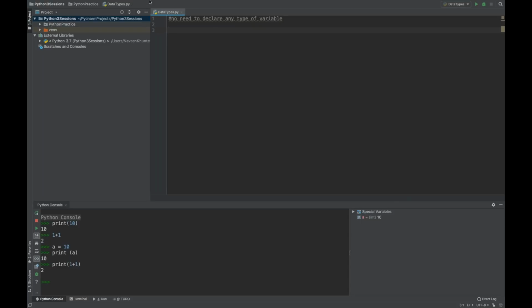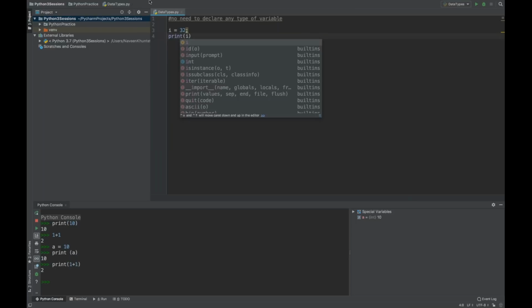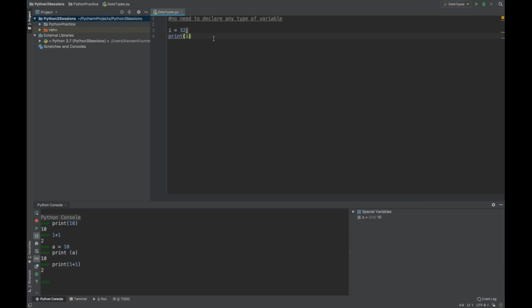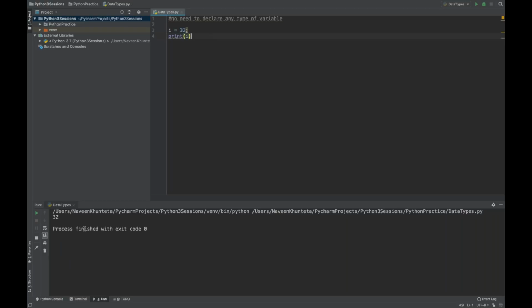You simply write i is equal to 32, and you print it. Print i inside the brackets. Just like System.out.println in Java, print is available in Python to print something on the console. If you run it, you will see that 32 is getting printed on the console. Perfect. You just need to give the name of the variable i. No need to write any integer or string or something like this.